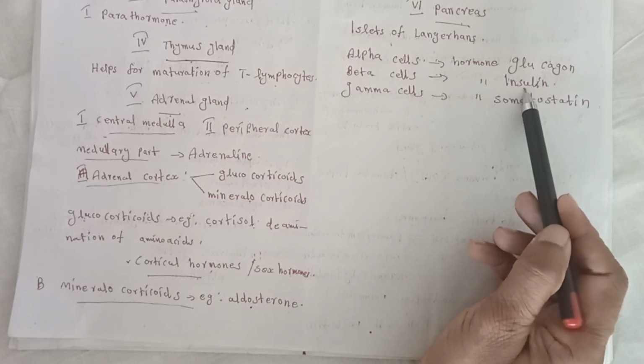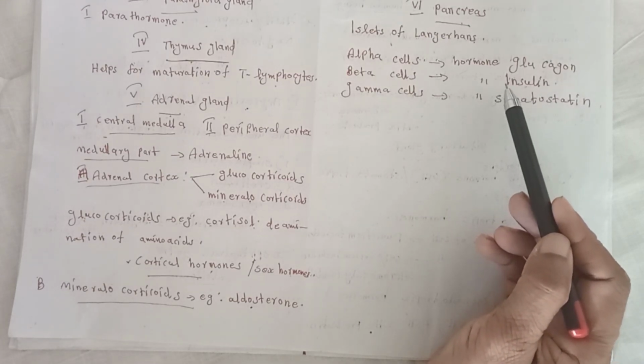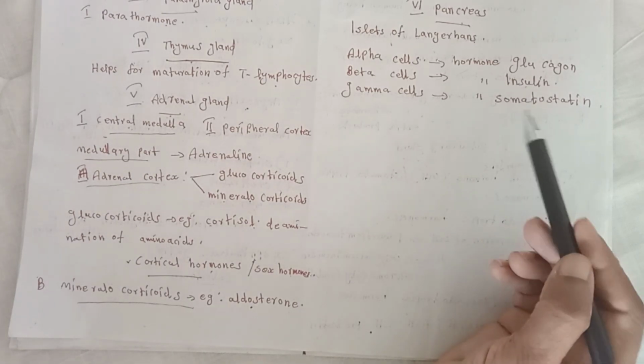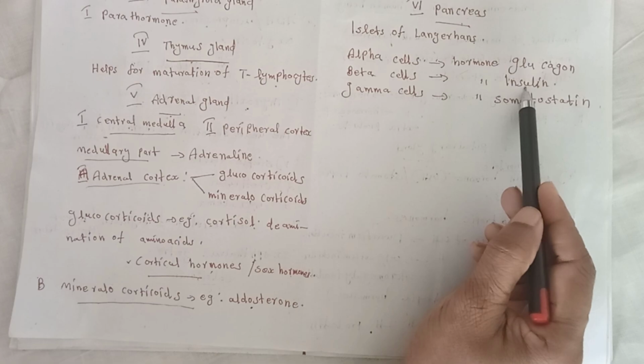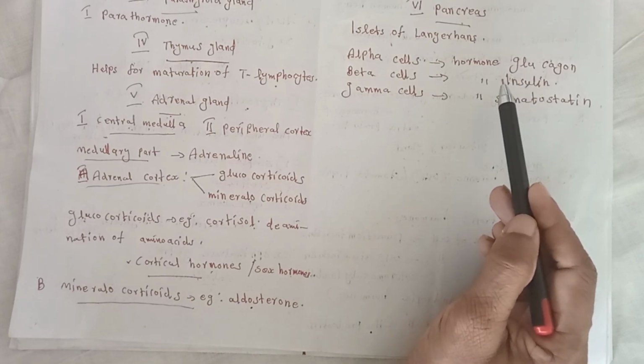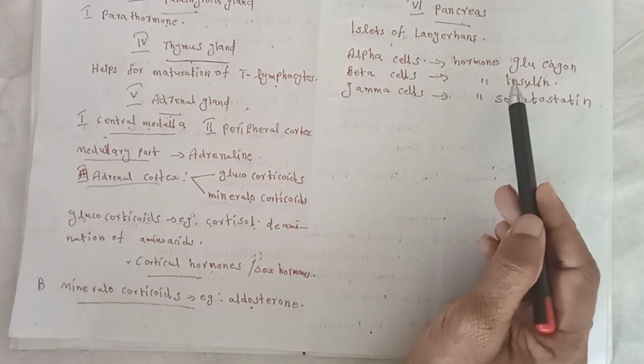Function of insulin. Insulin performs two functions: it promotes utilization of glucose by body cells, and it stimulates the conversion of extra glucose from blood to glycogen, which is stored in liver.